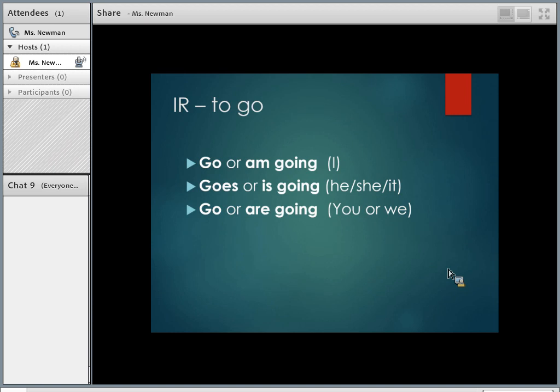In Spanish, it's only one conjugation for those same ideas. So to say I go or I am going, it's just one conjugation. Or he goes or is going, it's just one conjugation. Or you go or you are going, one conjugation in Spanish means the same thing.